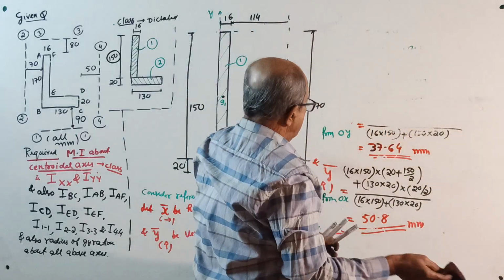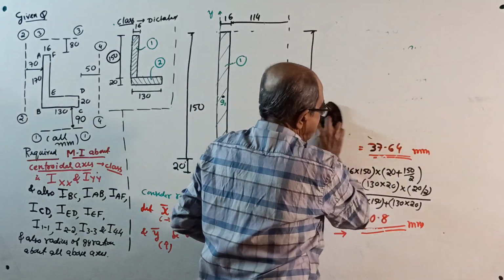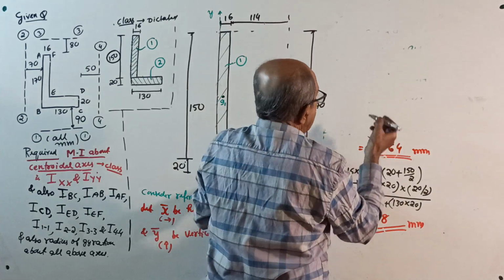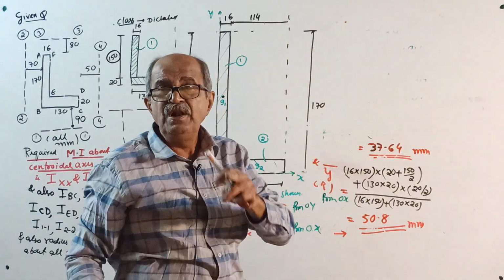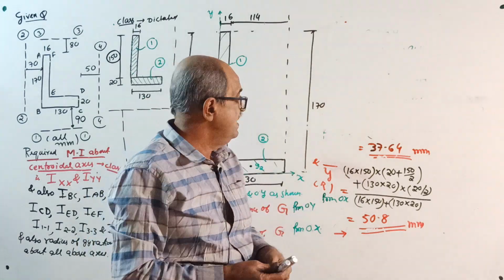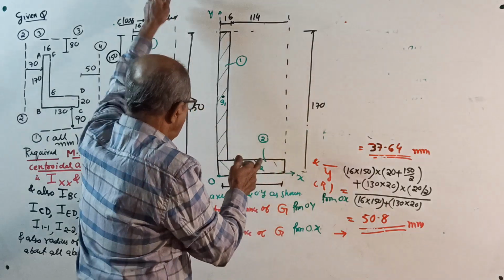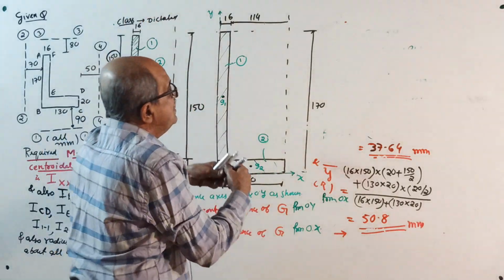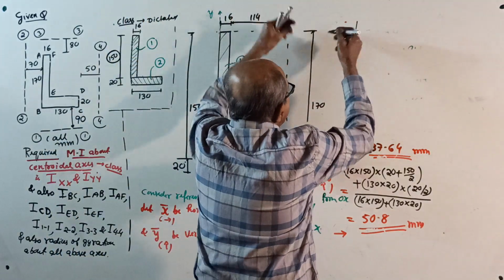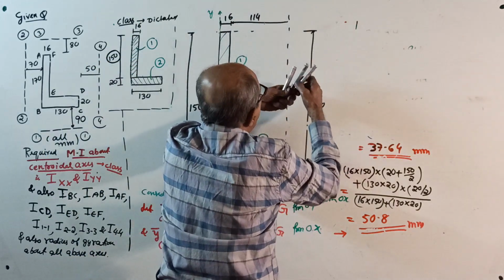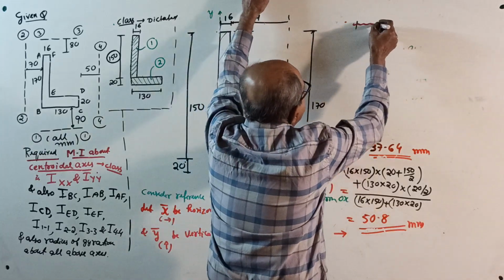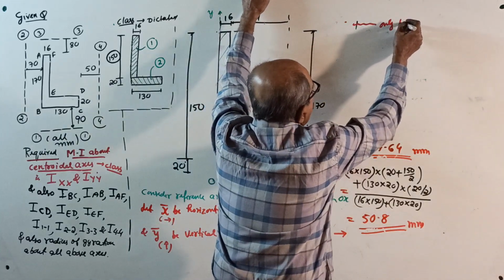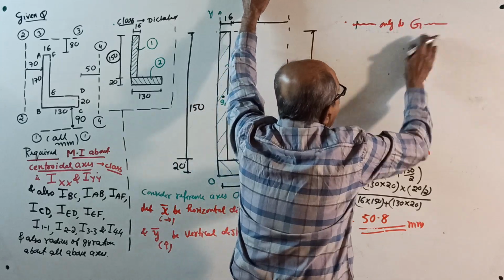Right here. Suppose your question is only to locate centroid. Then what you do is, you should not write cut sketch. Suppose the question is only to locate centroid G for the entire area,